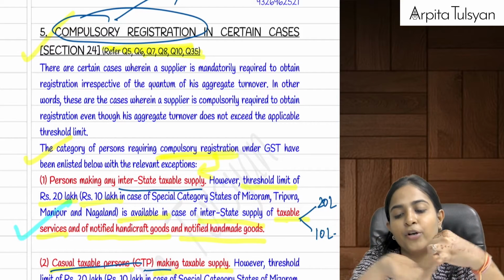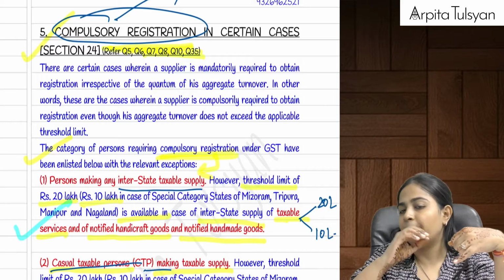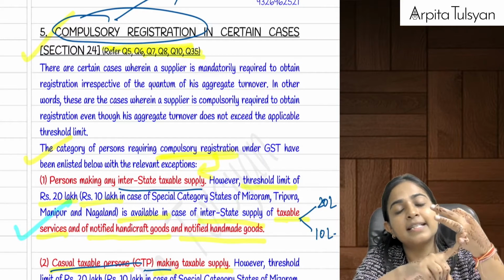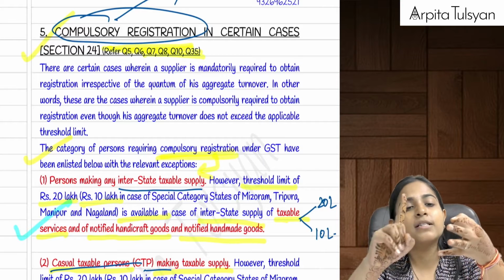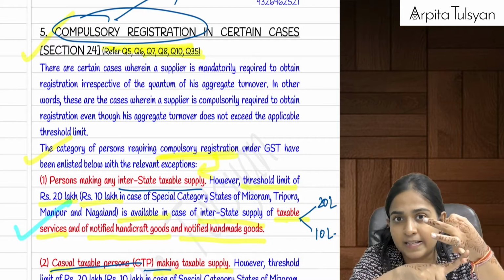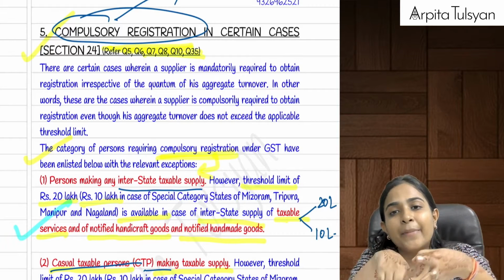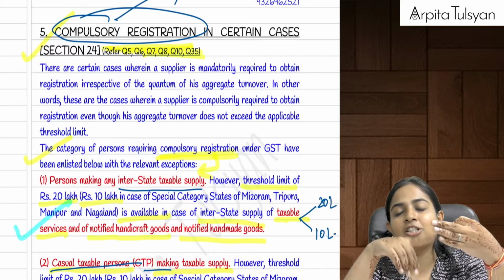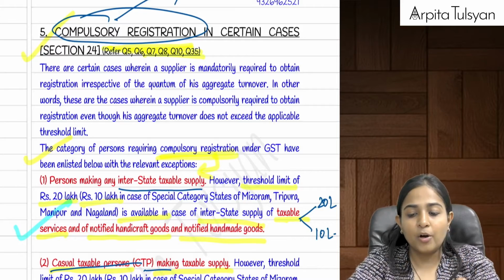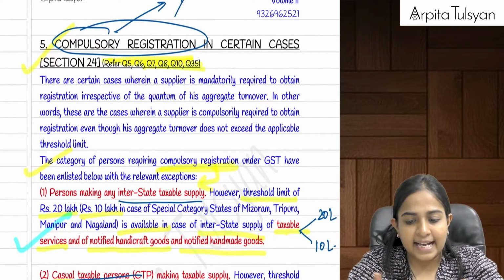First point of compulsory registration: any person making interstate supply. Compulsory registration is required, but there are 3 exceptions: interstate supply of services, handicraft goods, handmade goods. If you are dealing in any of these 3, compulsory registration is not required till the time you don't exceed the threshold limit. Threshold limit is 20 lakhs or 10 lakhs, as the case may be.